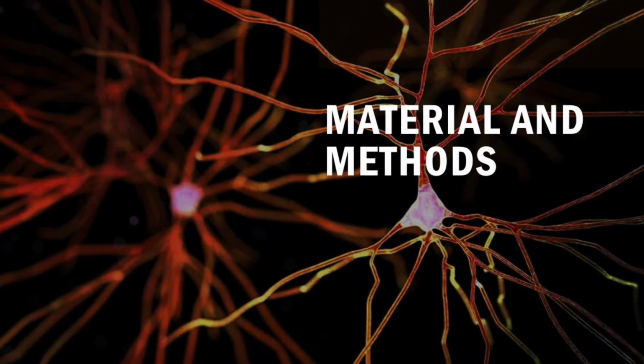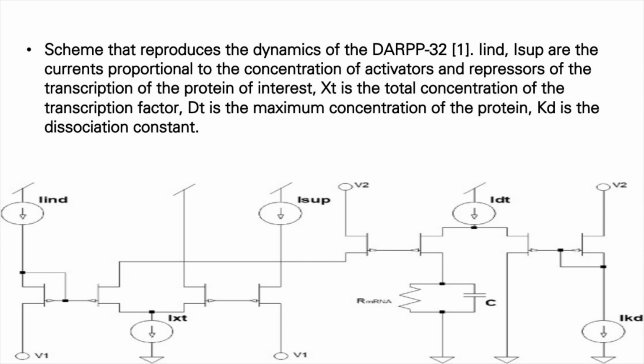Materials and methods. Analog circuit for modeling transcription and translation of DARPP32. The use of a transistor circuit allows us to determine the transfer function of the entire circuit. This task also implies the solution of the Michaelis-Menten equation, ODEs of the first and second order. I_A and I_R are the currents proportional to the concentration of activators and repressors of the transcription of the protein of interest. XT is the total concentration of the transcription factor, DT is the maximum concentration of the protein, and KD is the dissociation constant.